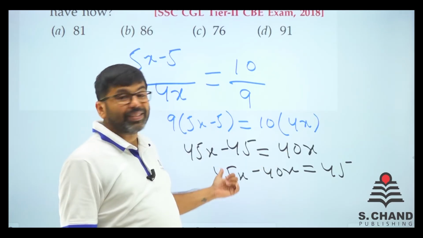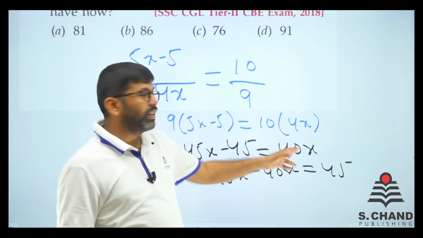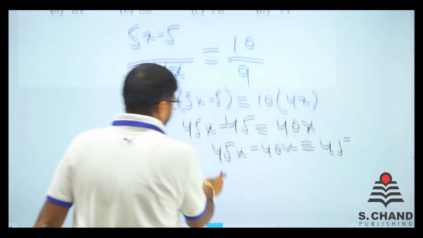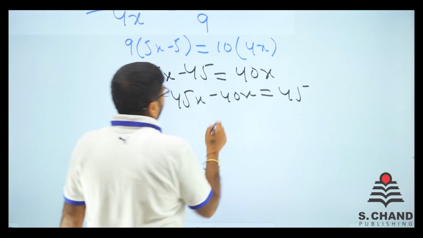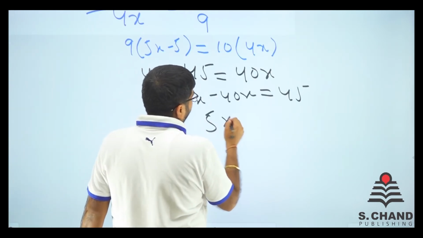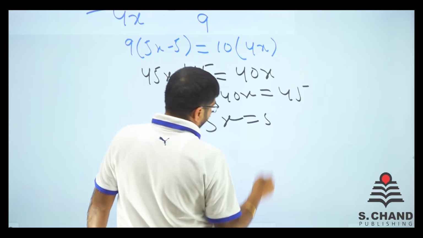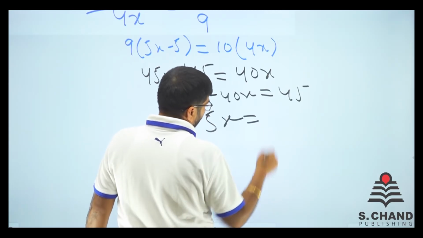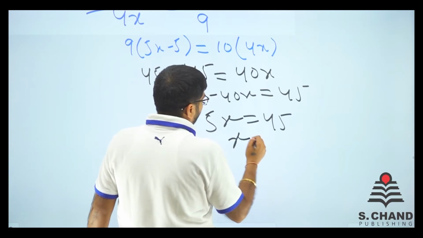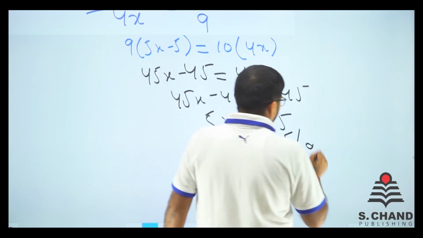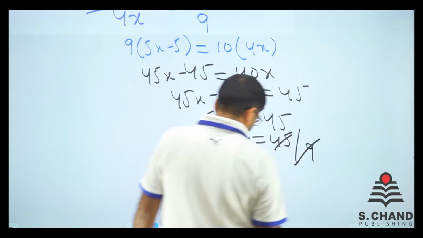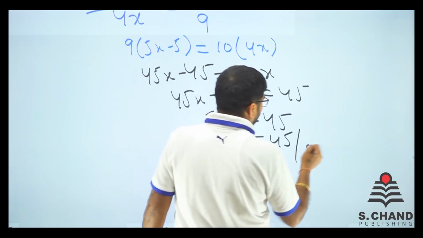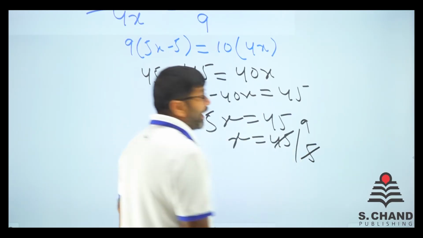Because this 40 will go to this side as minus 40, and this 45 goes to that side. So 45x minus 40x is 5x is equal to 45. So x is equal to 45 by 5, sorry, I guess 9. So x is equal to 9.